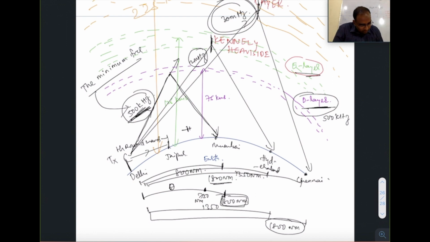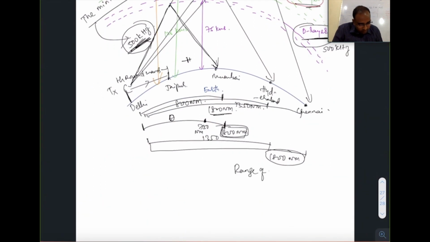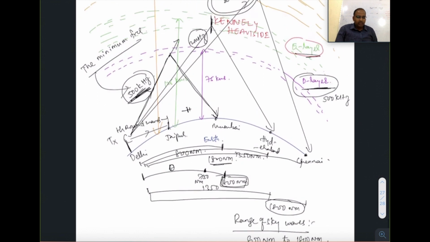Understood? So the range of sky waves is 800 nautical miles to 1800 nautical miles. Okay.